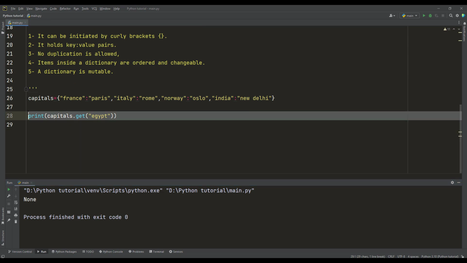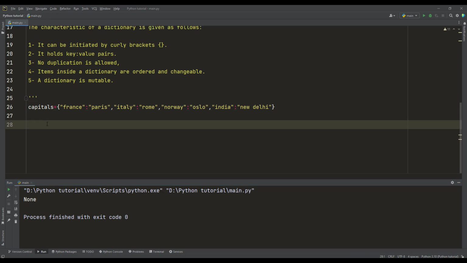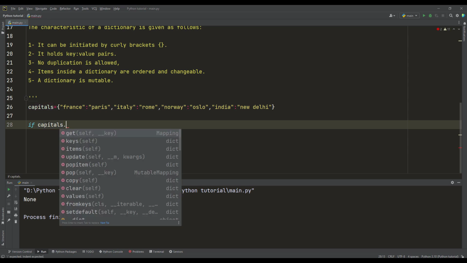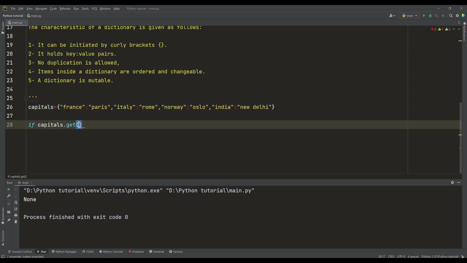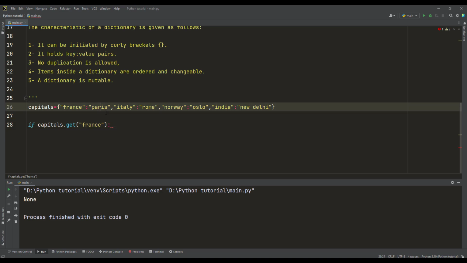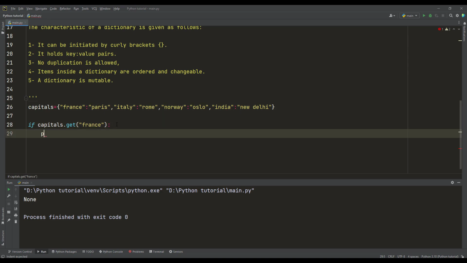What else can I do behind the get method? I can do a Boolean check. So we can use an if condition within the dictionary to see if the value of a corresponding key exists or not. For example, if capital dot get France, which means that if France exists here, then I will print capital dot get France.